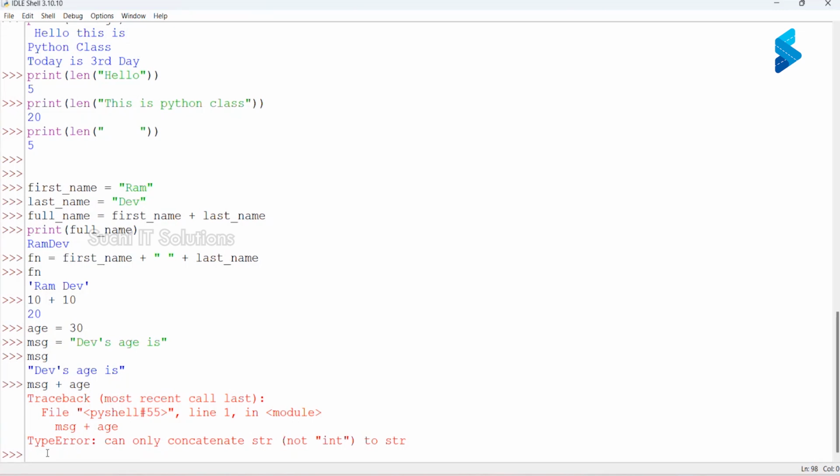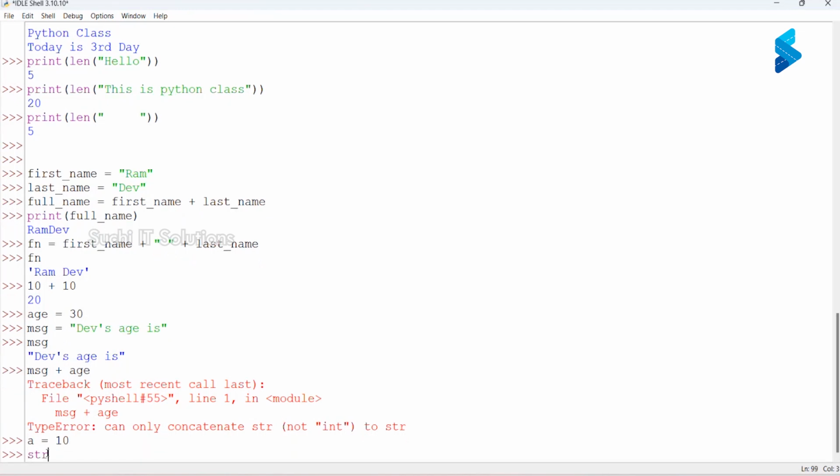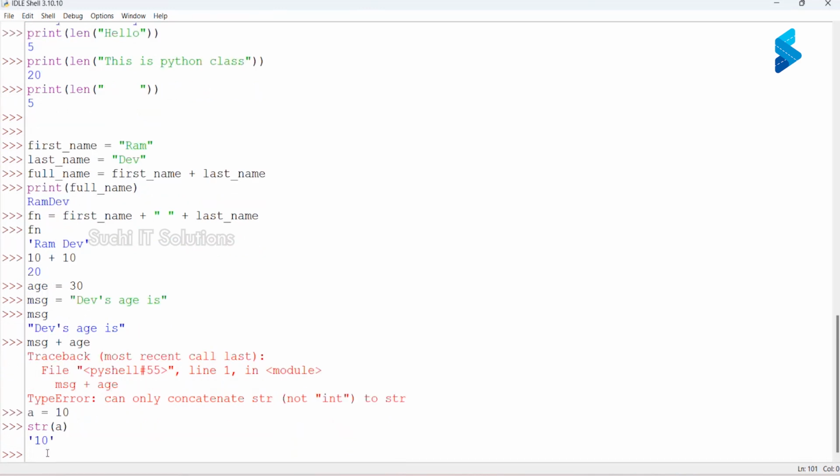In the same way, if I want to convert an integer type to a string type, I will use a function called str. For example, if I have 10 and I pass my value to str, this is going to convert it. See, now it has come up with quotation marks around it. Now the 10 is a string.